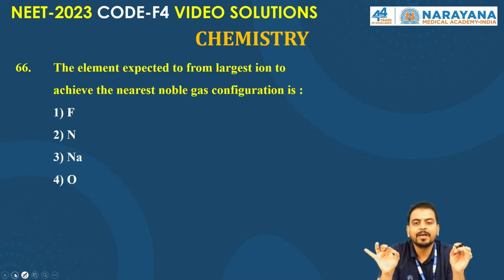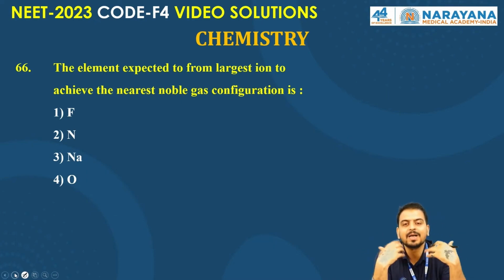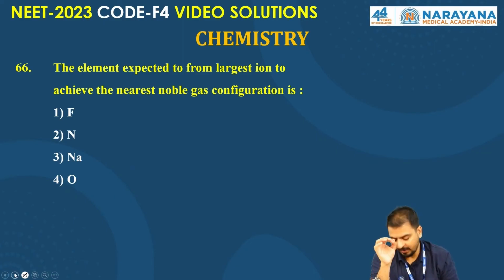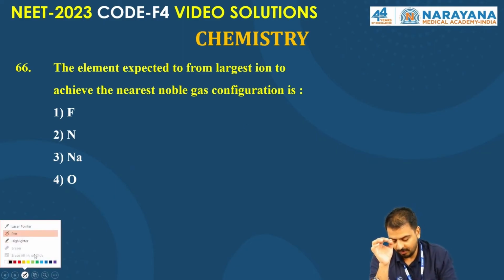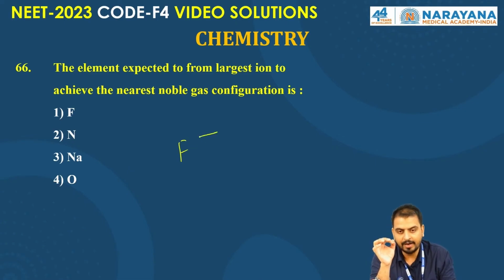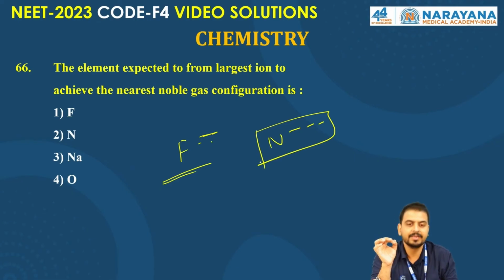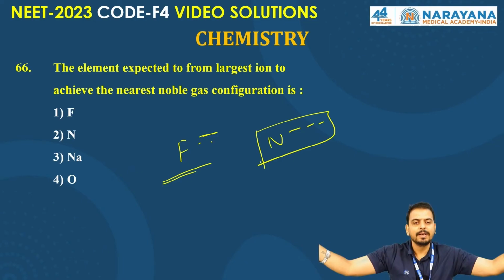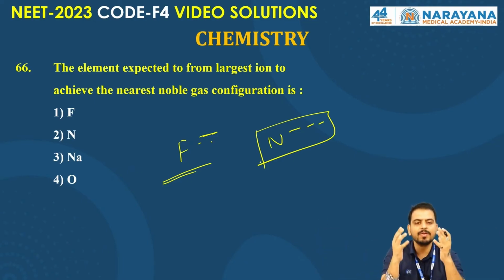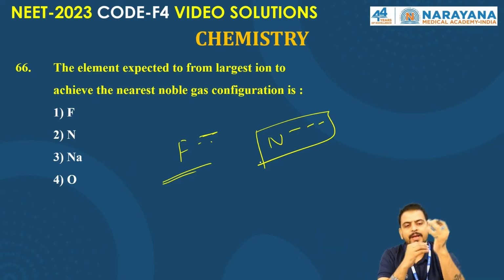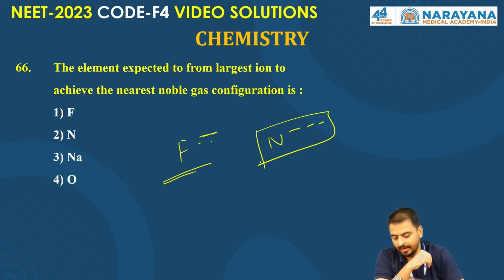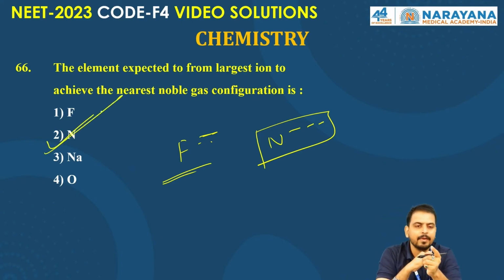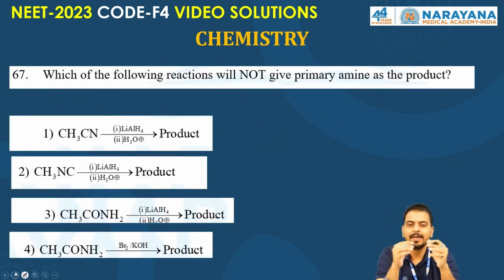The element expected to form the largest ion to achieve the nearest noble gas configuration. So which ion will form? Fluoride will have only minus one charge. Nitrogen will have nitride, minus 3 charge. The more the number of negative charges, the more will be the expansion of the electron cloud. Electron cloud will expand, right? So what will be the right answer? Yes, definitely nitrogen is the right one. I hope all of you got the right answer, nitrogen. Let's go to the next question.